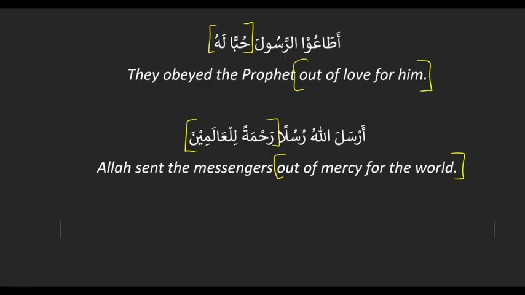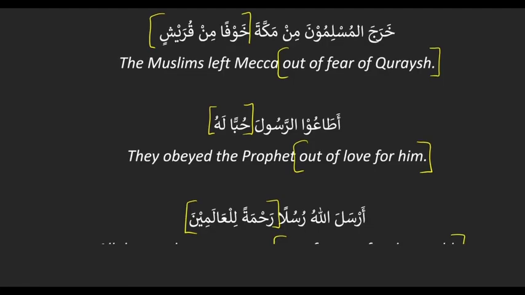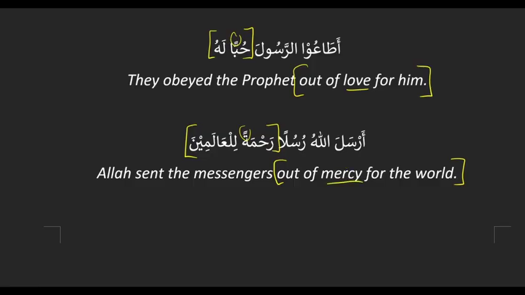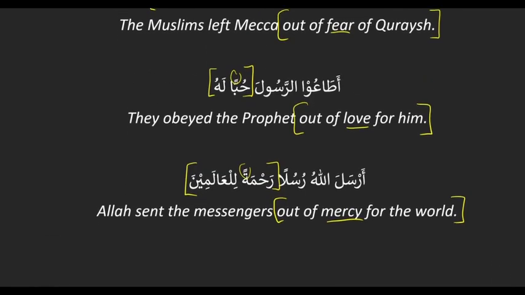So let's look for the common threads in these whys in Arabic. First, what's an easy observation we can make? They all have the receiver label, so that's one point. And then khawf means fear, hub means love, and rahmah means mercy. What kind of words are those? They're all ideas, right? Because fear is an intangible idea, and it can be linked back to an action, to fear. Love is an intangible idea, and it can be linked back to an action, to love. And then mercy is an intangible idea, and it can be linked back to an action, to show mercy.